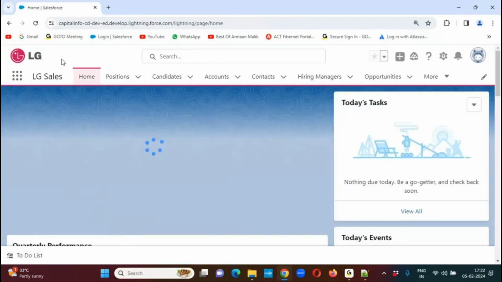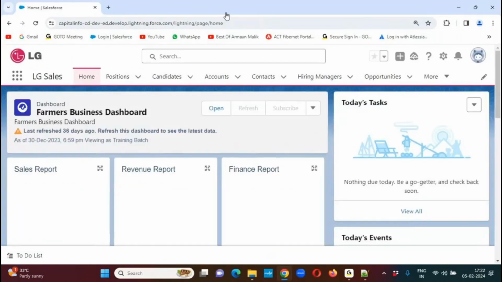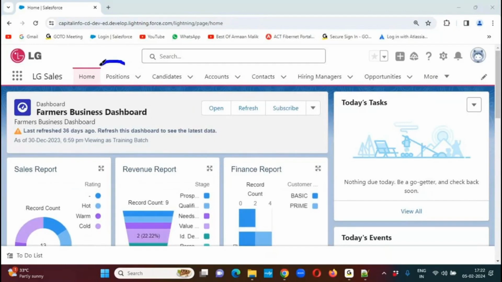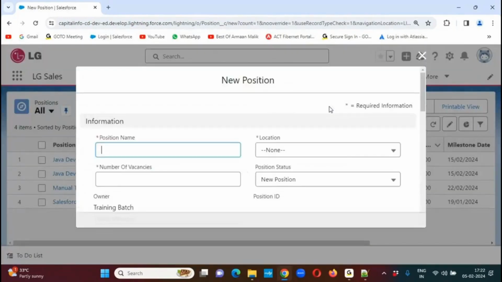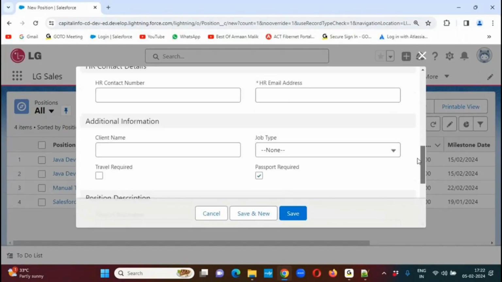In this application, I have my own object here, that is Position. Is it standard or custom? Custom. It's a custom object which we created in the past. Now we can click on the Positions tab. I'm creating a new record. Click on the New button. Now the page layout has opened. In this page layout, we can see all the fields available inside my Position object.